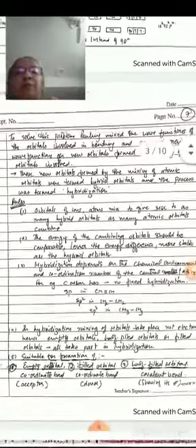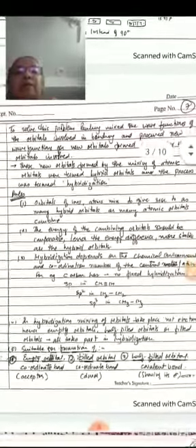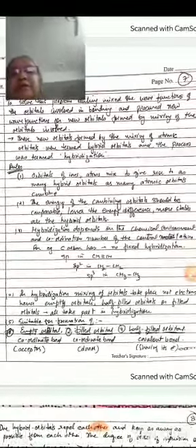To solve this problem, Pauling mixed the wave functions of the orbitals involved in bonding and got new wave functions, or new orbitals formed by mixing of the atomic orbitals. These new orbitals formed by the mixing of the atomic orbitals were termed hybrid orbitals, and the process was termed hybridization. Now we consider the rules of the hybridization of the atoms.